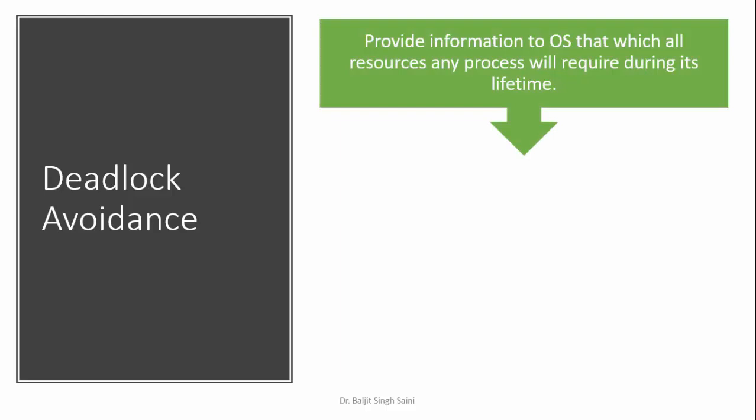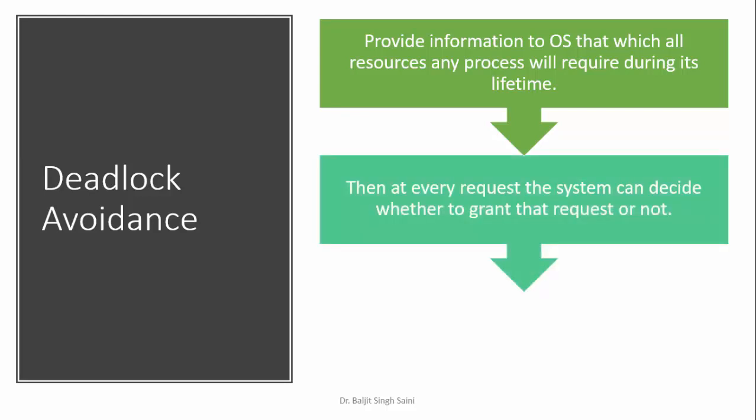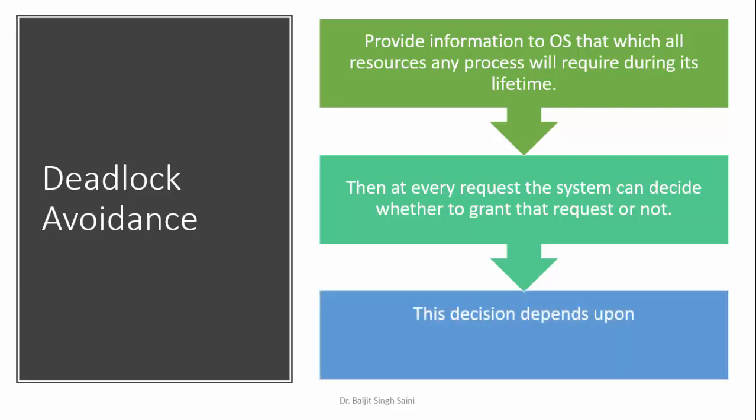Now, what happens in deadlock avoidance is that you need to know what resources will be required by any process in the system during its lifetime. Based on this, at every request, the system will decide whether to grant the request or not. Right? So, is it safe to grant the request? Safe means whether the system can enter into a deadlock state or not. Now, how to make this decision?